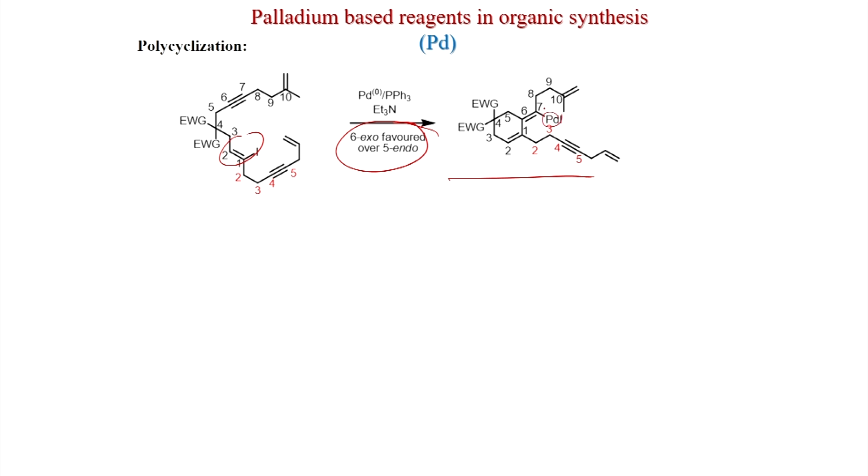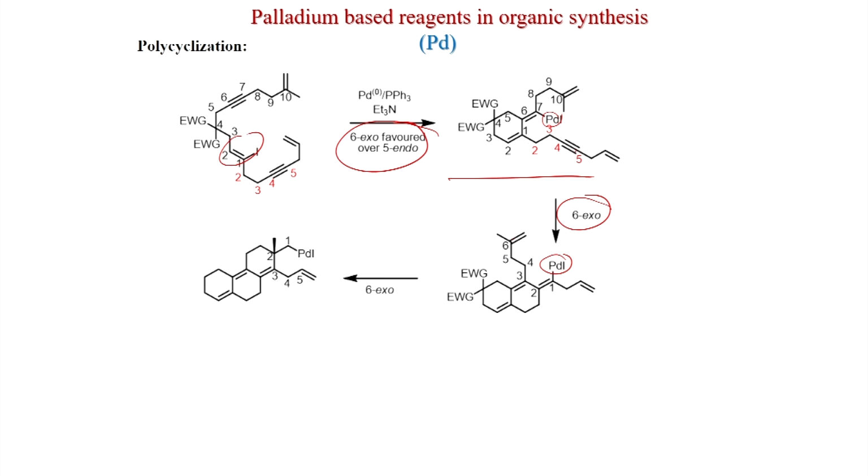Now, again if you see, this is 1, 2, 3, 4, 5, 6. So, this 6-exo again is possible. So, after 6-exo, this carbon now has the palladium. Again we will do cyclization 1, 2, 3, 4, 5, 6. Though there is a hydrogen here, it will further cyclize, because the allene will form, but that process will be slower compared to 6-exo cyclization. So, 6-exo cyclization will happen, this one will form, but here also the beta hydride is not available.